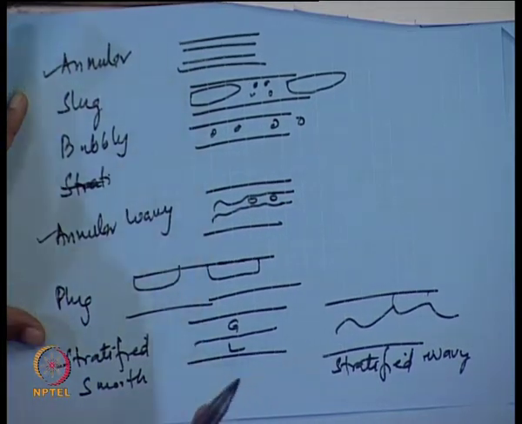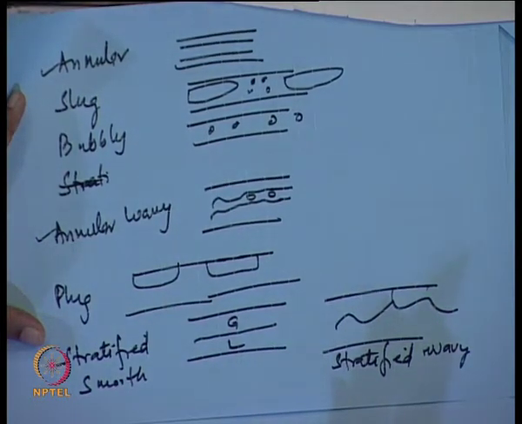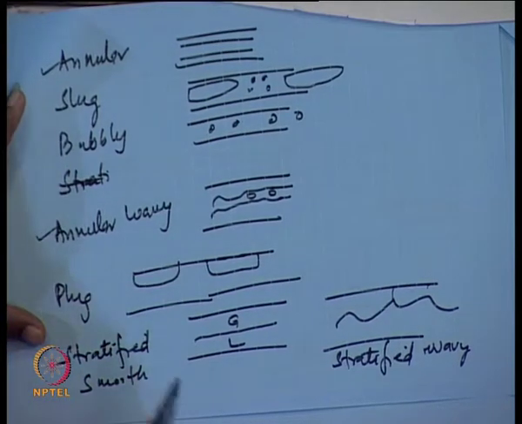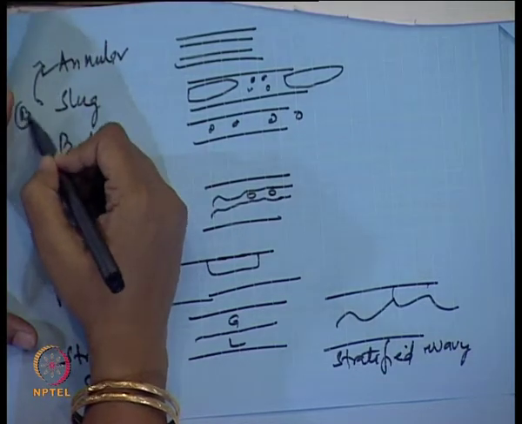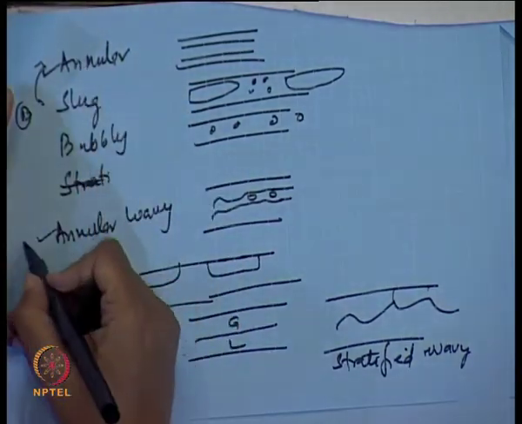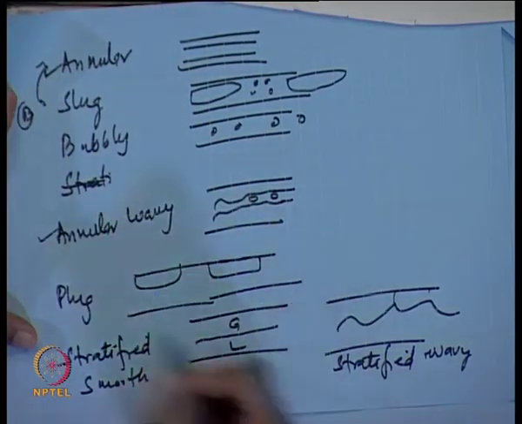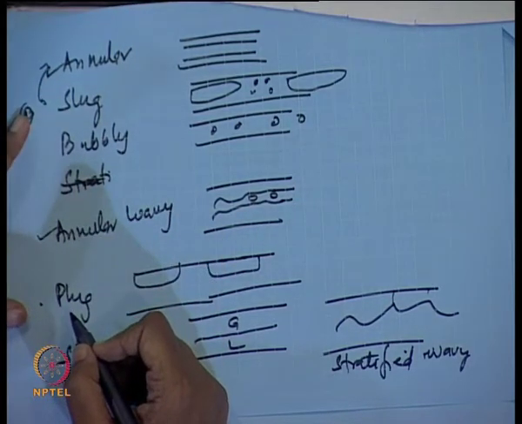When probe B gives you completely 0 signal for the entire time, it is annular. When it gives sometimes 0, sometimes positive, again 0, then it is slug. So, to differentiate annular from slug, probe B is fine. For annular wavy, probe A has to be used. Again, for slug and plug, probe B is fine. Agreed? Now, when you have bubbly, what will you get?